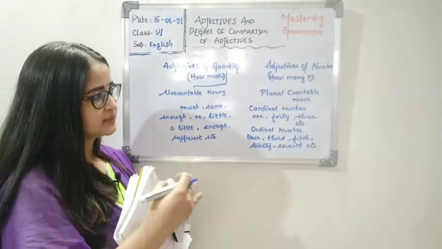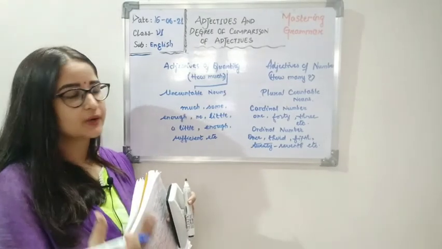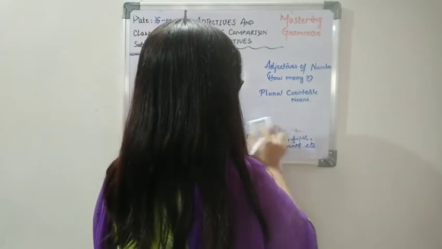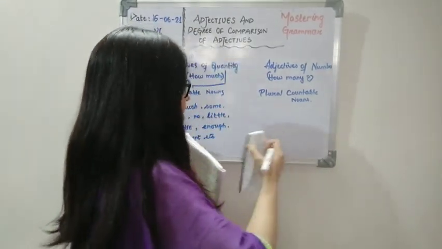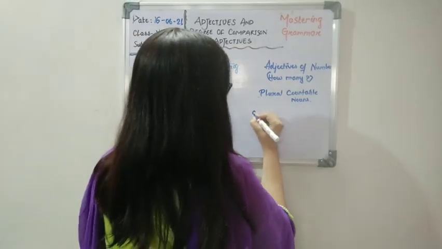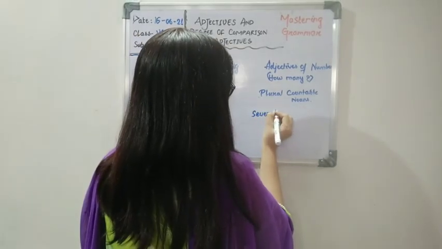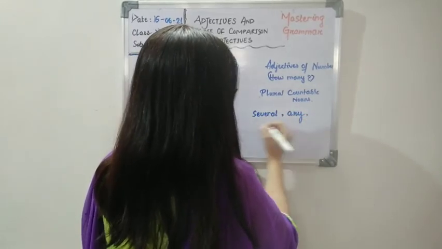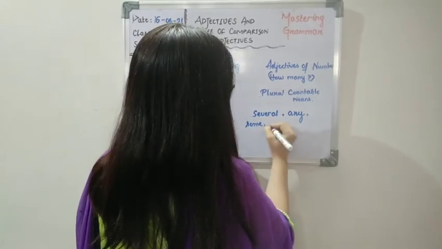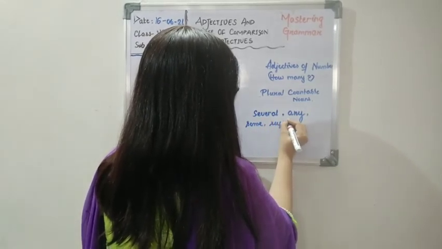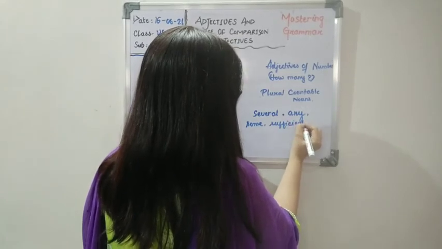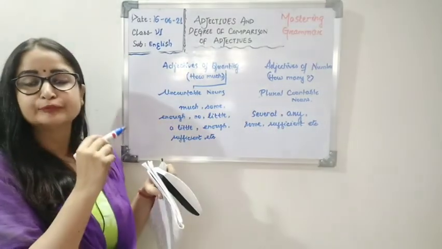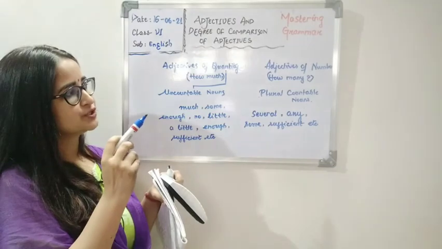Now after telling you this, some other words are also there which are adjectives of number. They are the words like several, any, some, sufficient, etc. So if you can see, some words like some and sufficient are part of both adjectives of quantity and adjective of number.